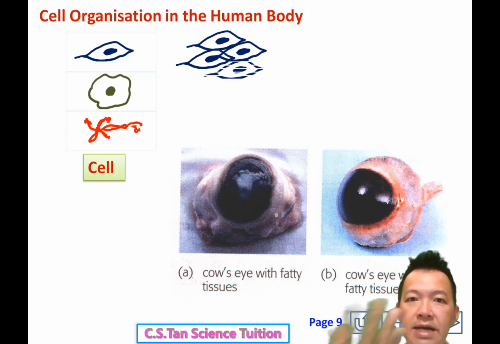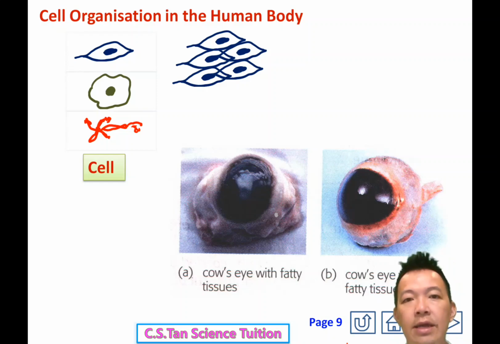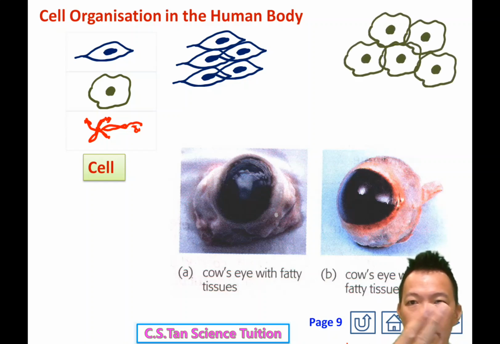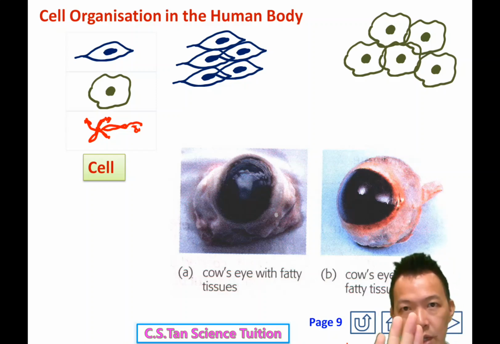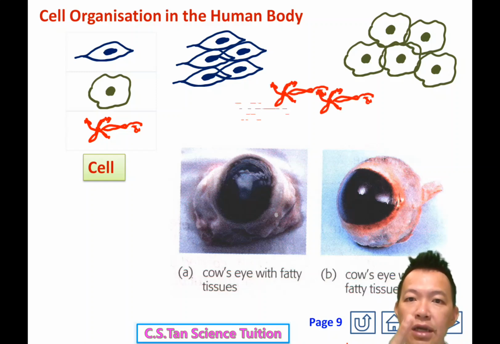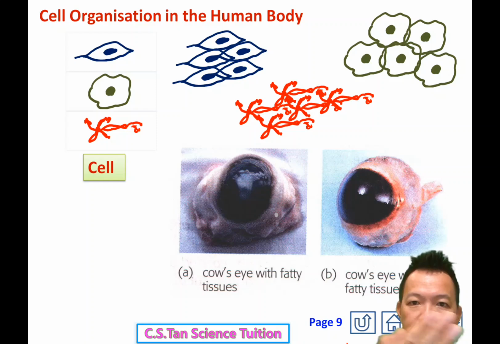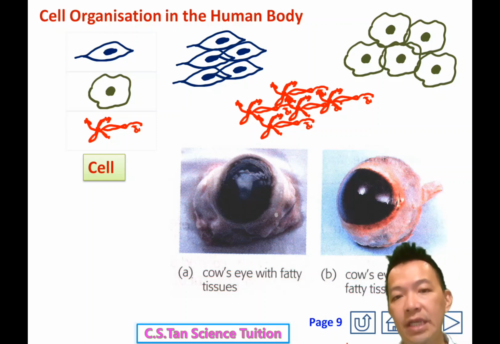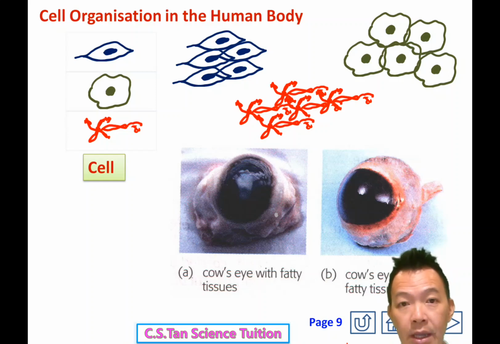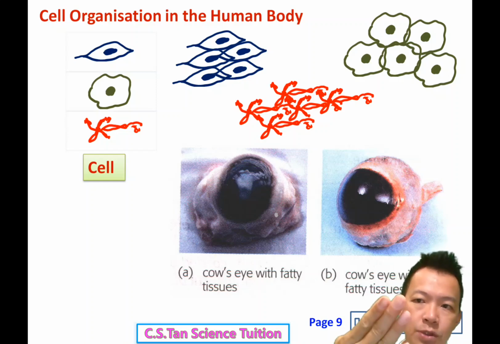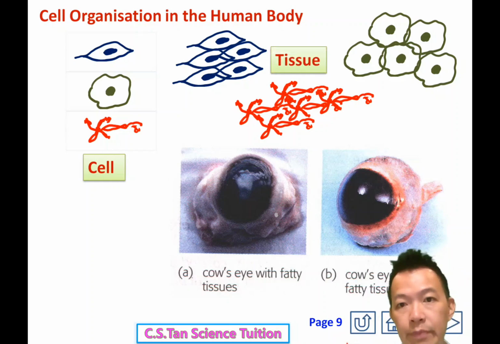So muscle cells, the same type of cell joined together, become muscle tissue, 变成了肌肉组织，一块肉。And now epithelial cells, 外皮细胞, join together and become epithelial tissue, or in other words, something like your skin, 你有一块皮. And now nerve cells join together, they become nerve tissue, 神经组织. In other words, the same type of cells join together to become tissue, 变成了组织。Remember, draw slowly.